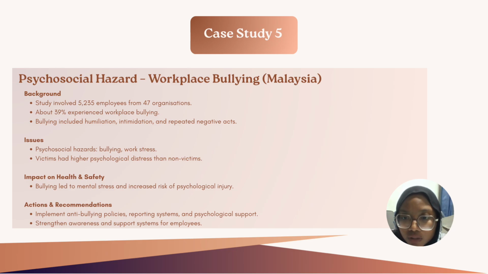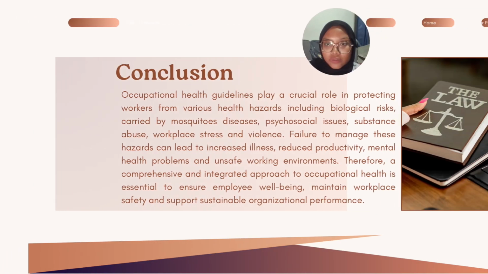And the issue is psychosocial hazard, such as bullying and work stress, and victims had higher psychological distress than non-victims. The impact on health and safety is that bullying can lead to mental stress and increased risk of psychological injury. And we are going to implement anti-bullying policies, a reporting system and psychological support, and strengthen awareness and support systems for employees. Next is the conclusion.